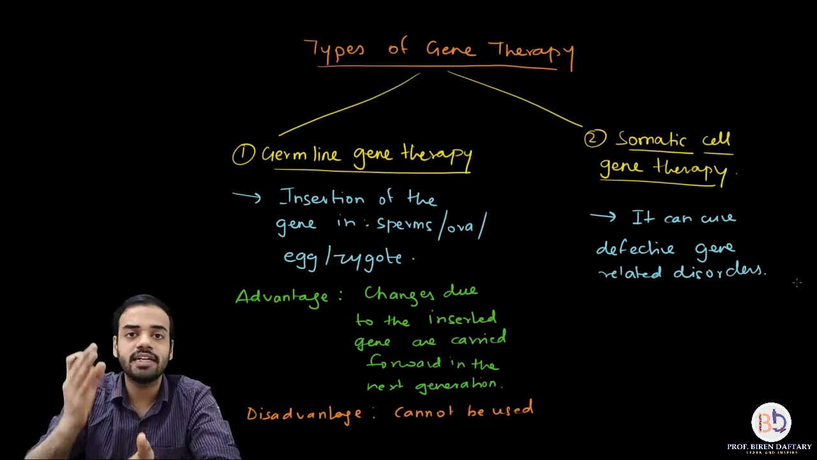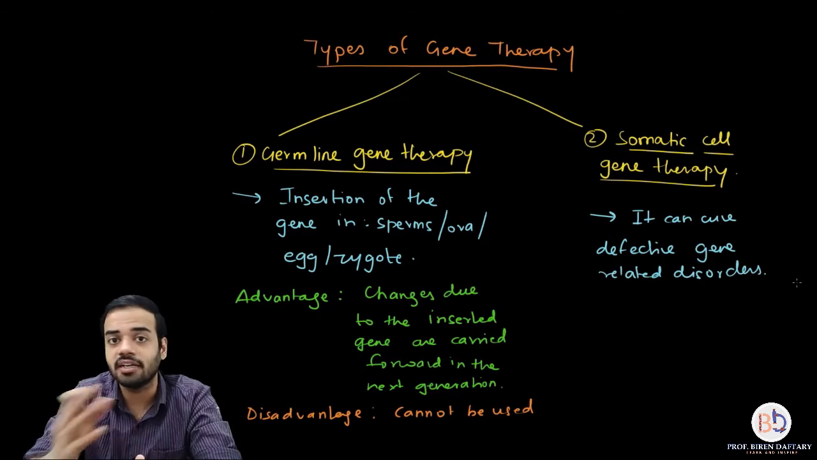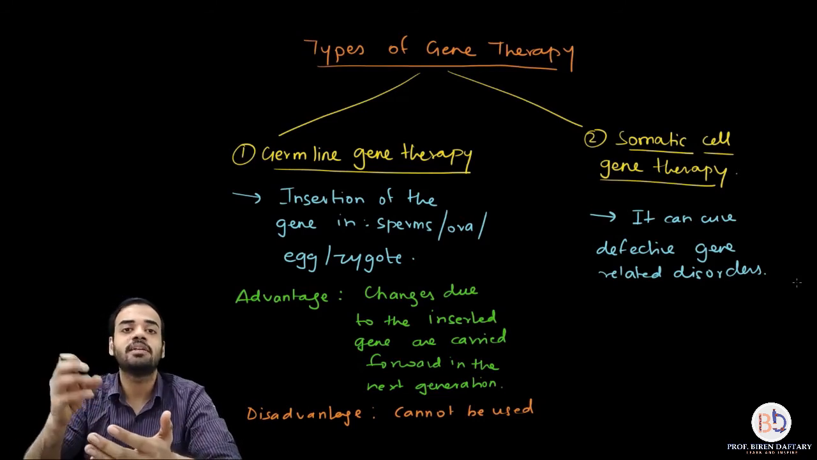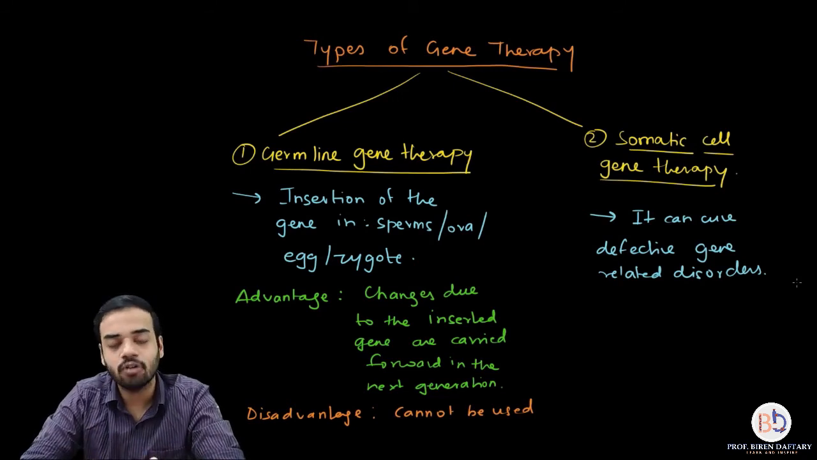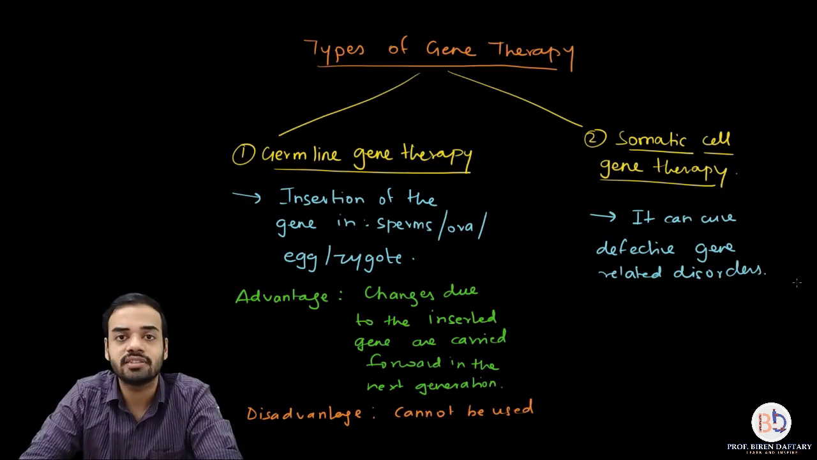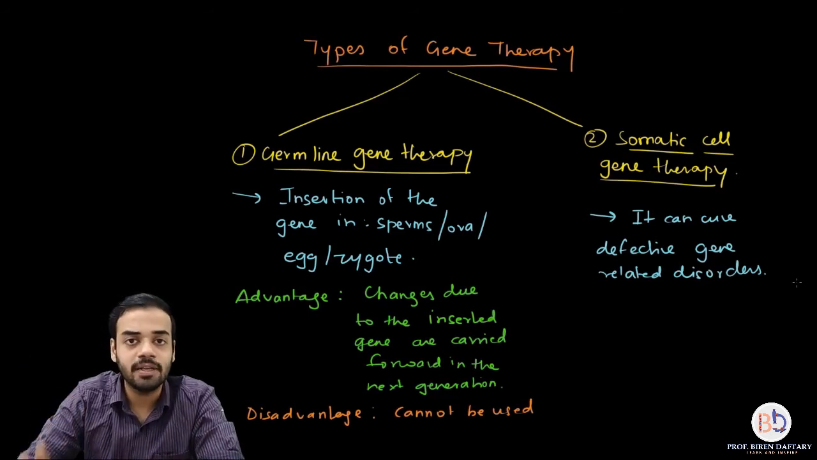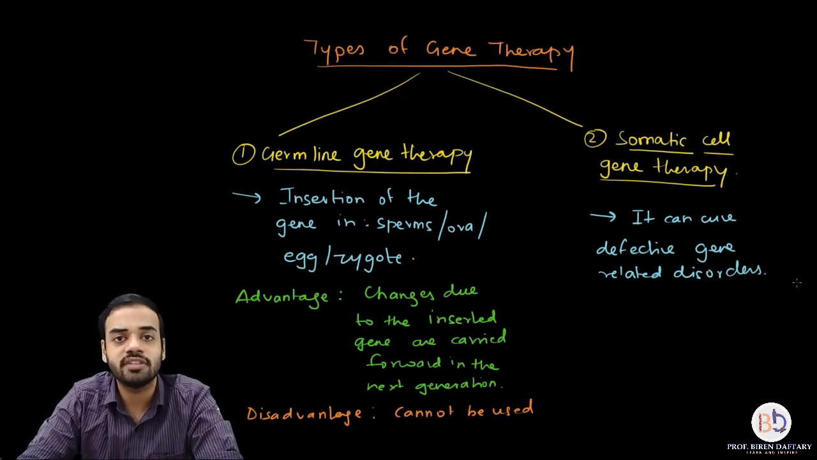So that is why it is very important, and this can be used in humans. It is not unethical, please remember. So somatic cell gene therapy plays a very important role in finding out cures for most of the single gene related disorders. Is this clear? So that ends our part on gene therapy. This is the third application under biotechnology given in your book.